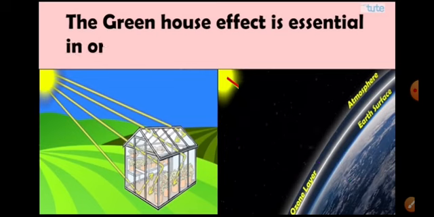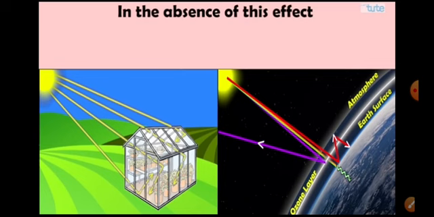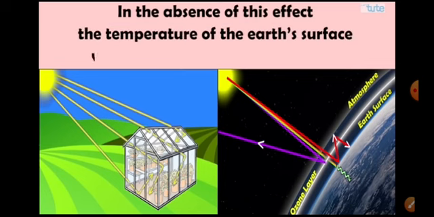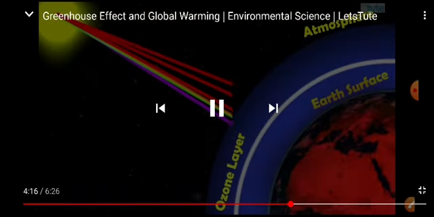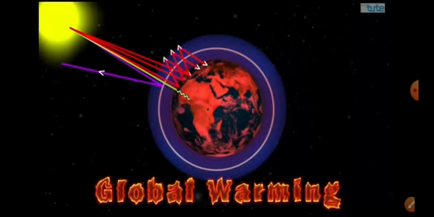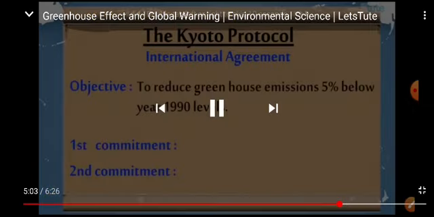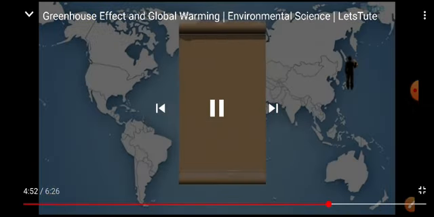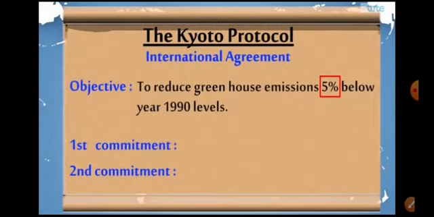The greenhouse effect is essential to keep our planet warm. In the absence of this effect, the temperature of the Earth's surface would have been minus 20 to minus 40 degrees. Here we have to take a layer, the ozone layer. Due to global warming, the temperature of the Earth is increasing, due to the emissions.